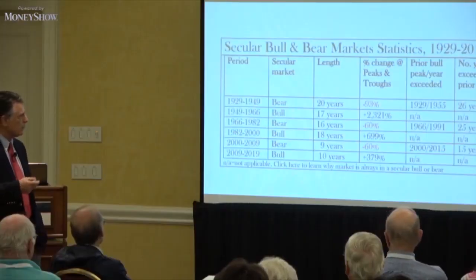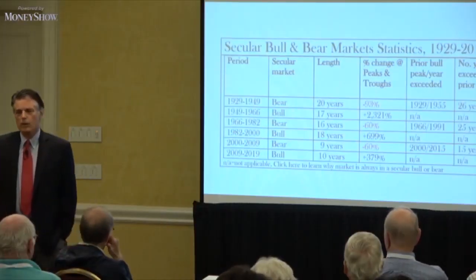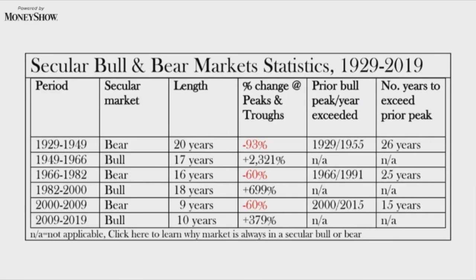The other thing I will tell you is a bear market, a secular bear, does not officially become a bear until the market has declined by 20%. So if you're waiting around for somebody to ring the bell at the top and say, hey, we're in a secular bear market, you can't measure it. It's got to decline by 20% and do certain things after it declines by 20%.